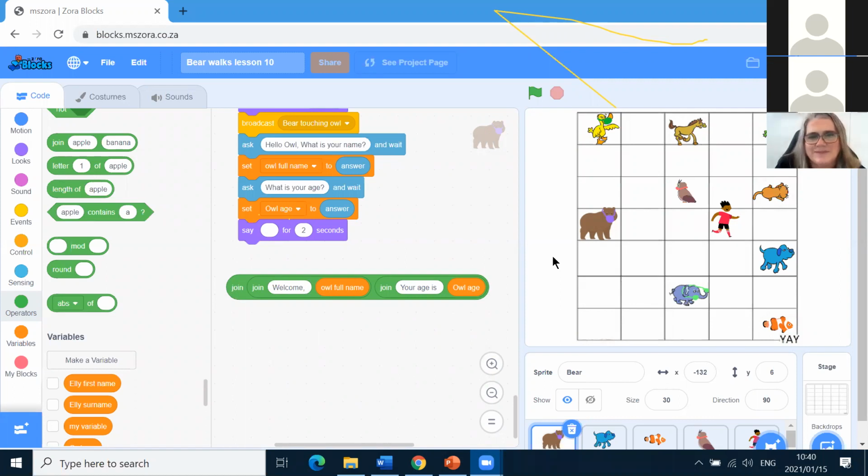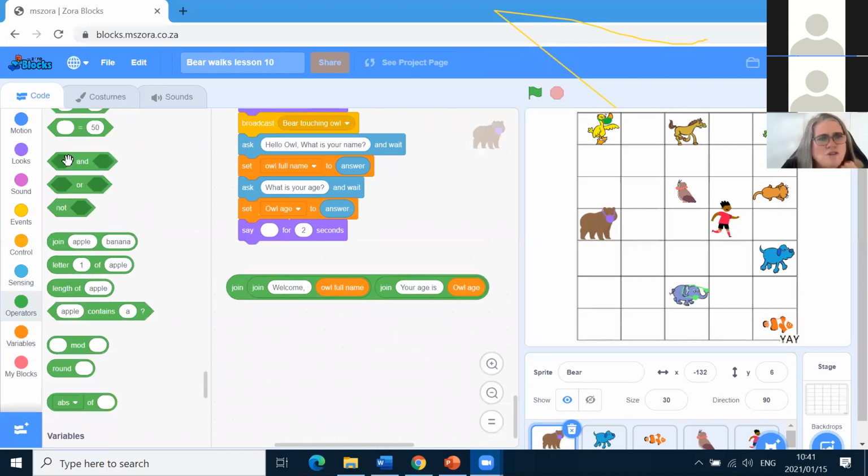Can't you use the and button? I mean the and block. The one there, under join. Is there an and block on top? Join and apple. Yeah, I see what you mean.